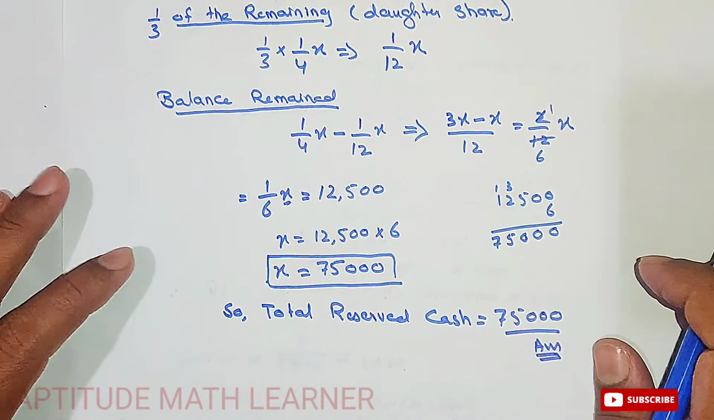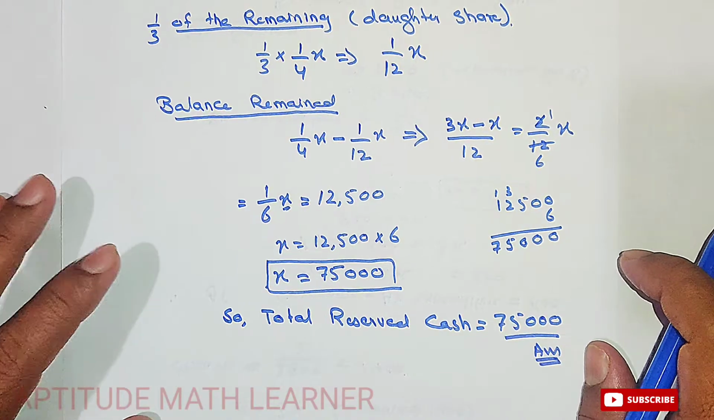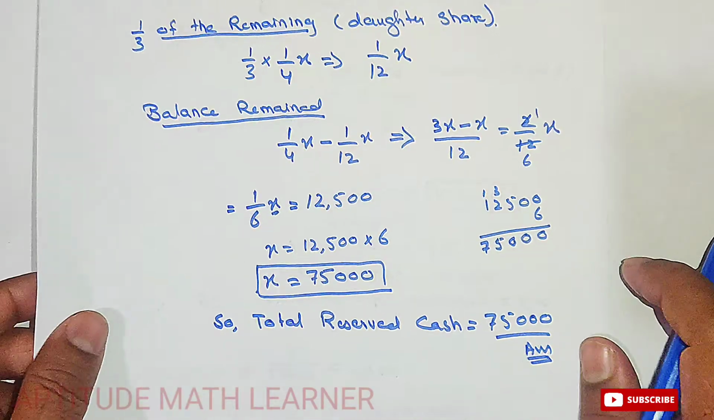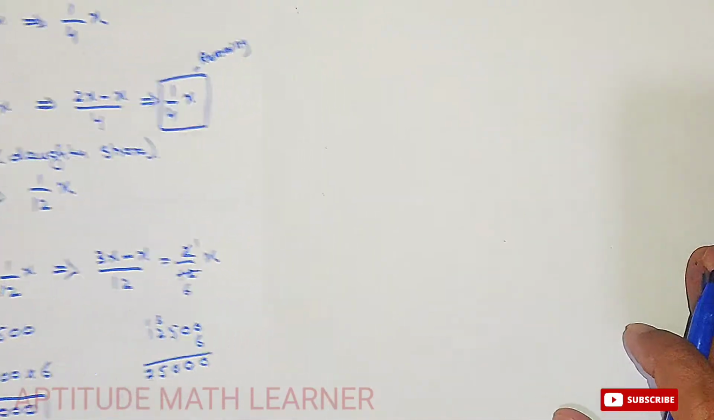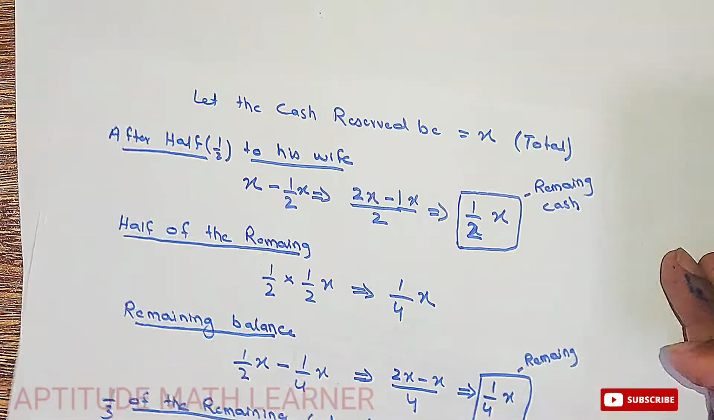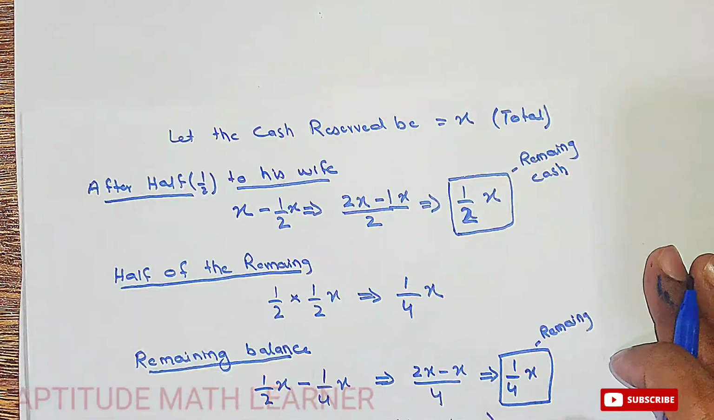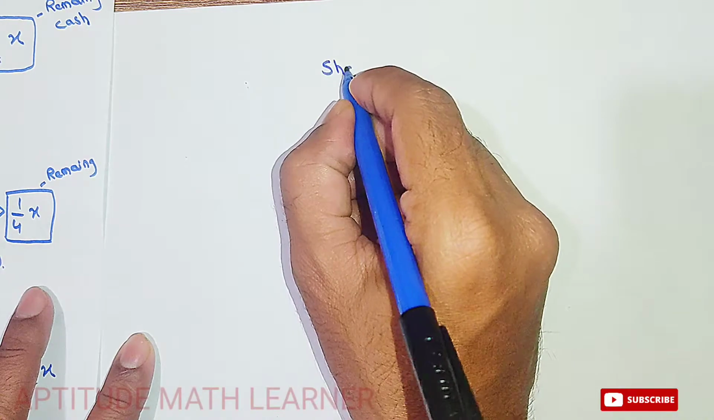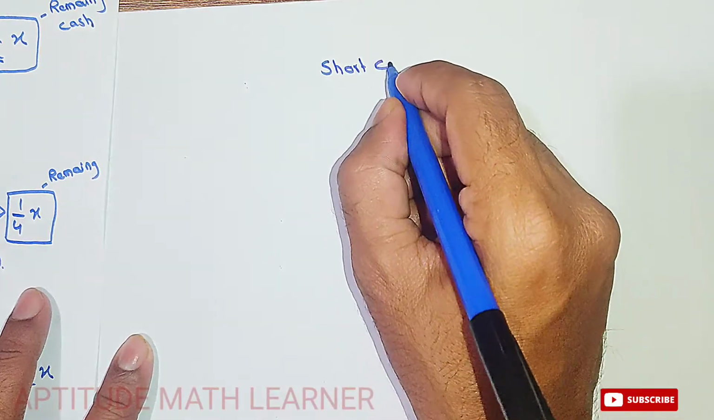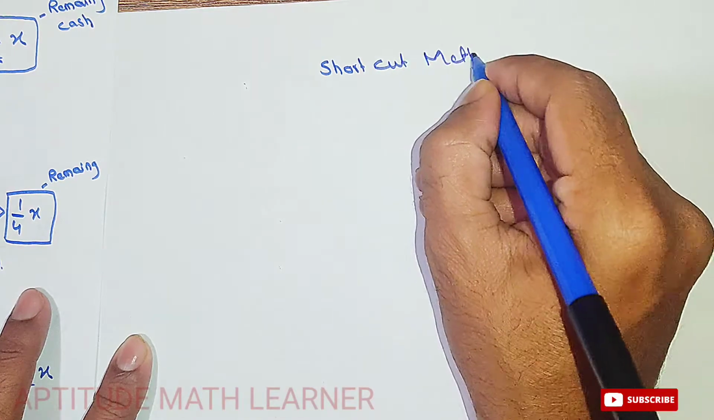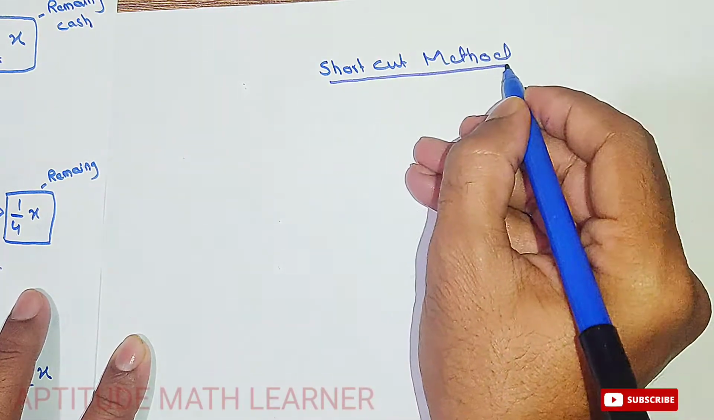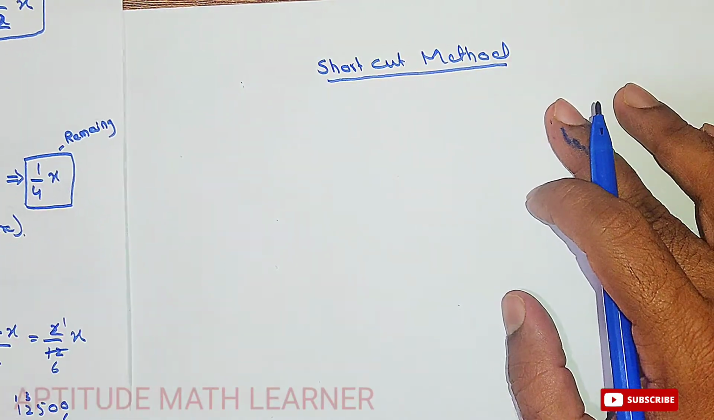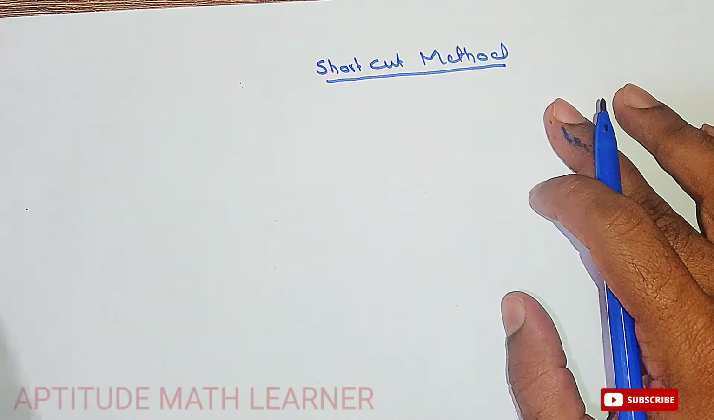So this is one method, and we also have its shortcut method. So how to find the shortcut method? So here we have half for the wife. Let's find out the shortcut method for the same question. You can use the shortcut method mostly if you are attempting a competitive exam, just to save your time. So this was just for understanding.